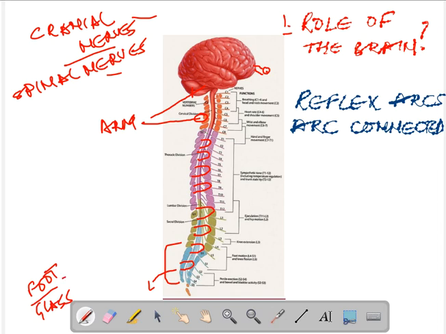Now, if this information is sent, let's use a blue marker for sensory neuron. Let's say your sensory neuron picks up a signal and sends it to the closest part, the relay neuron out here.